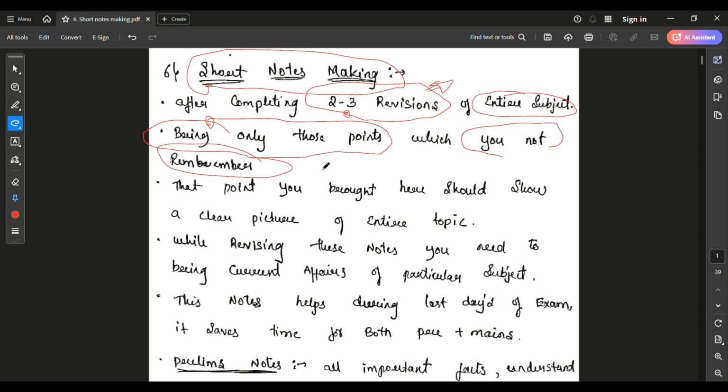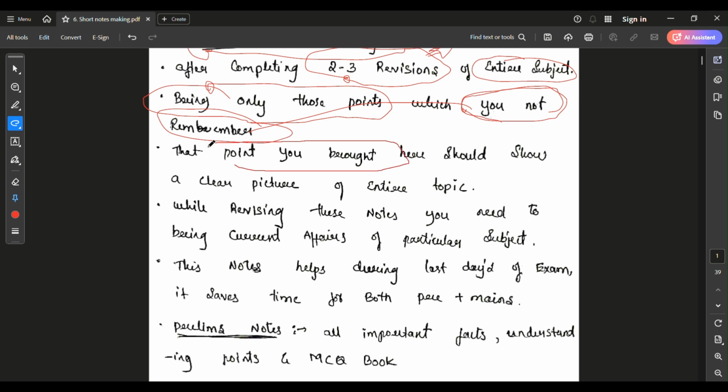In short notes, you should bring only the points that you are not able to remember. But you need to bring all the subheadings. That is very important in short notes. Under the subpoints, only the points which you can't remember should be reflected in your short notes. The points you bring into the short notes should provide a clear picture about the entire topic. What I'm saying is, by seeing that point, your mind should think and recall the knowledge about that particular topic.